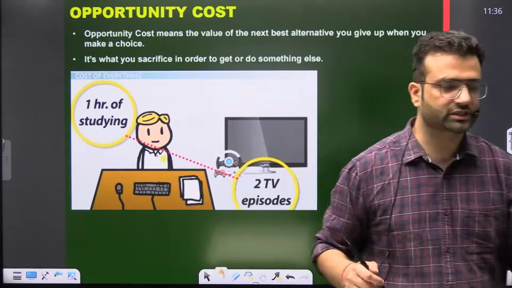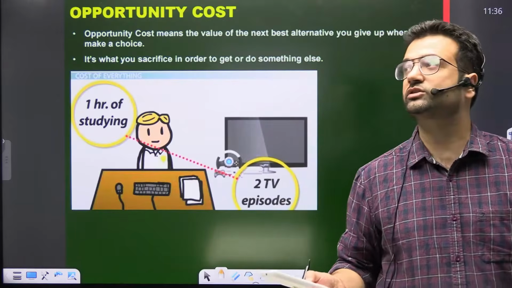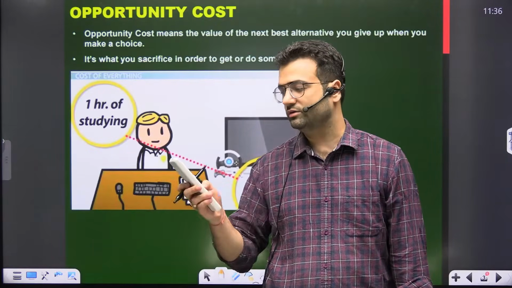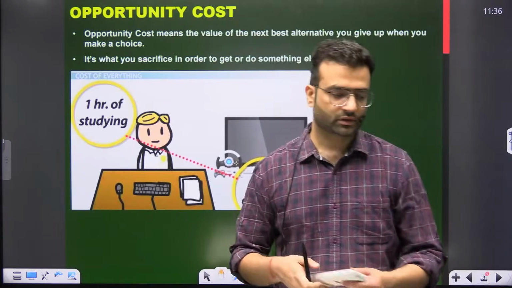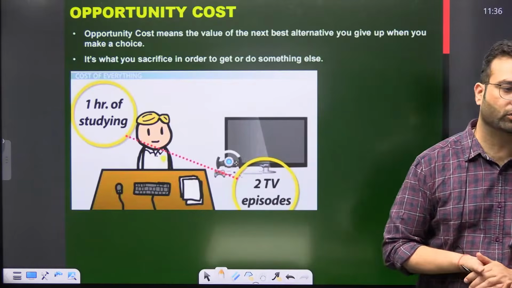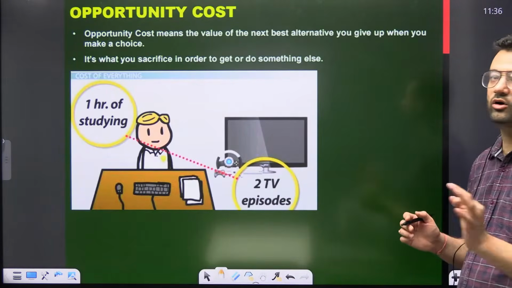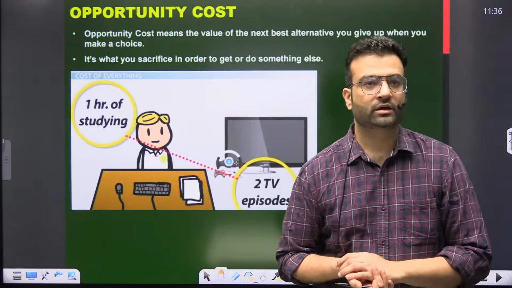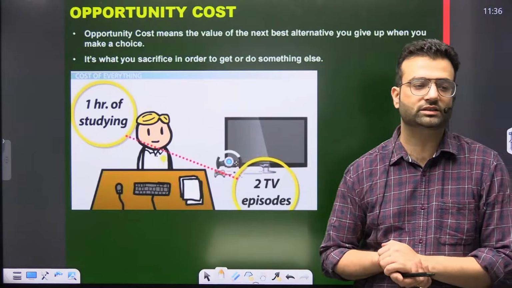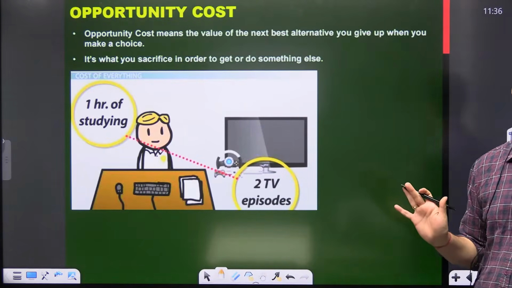I hope, friends, it is clear to you all what opportunity cost is. Is this concept of opportunity cost clear to all? It's what you sacrifice in order to get or do something else. This is called opportunity cost. Is it clear to all of you?